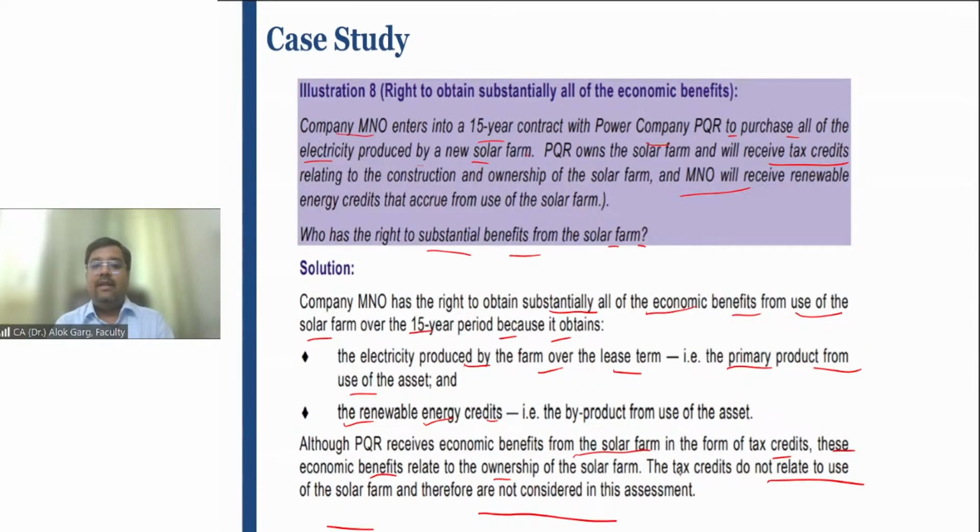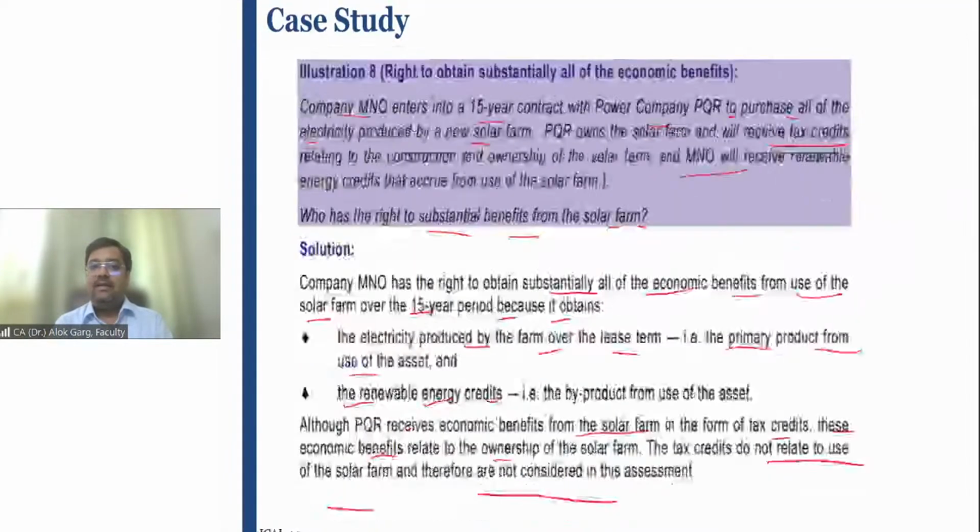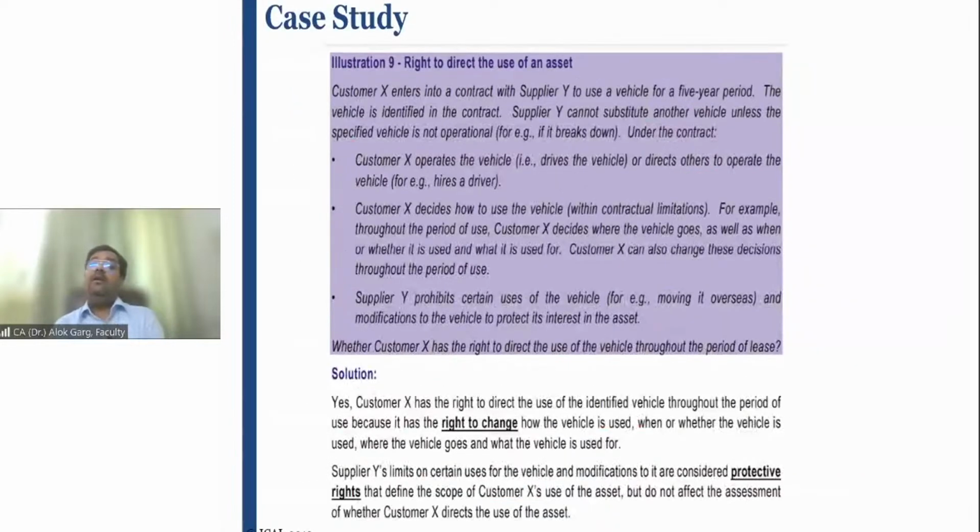Is that clear? Any doubt? Any doubt, friend? Is that clear or do you have any doubts? No? Let's discuss another illustration.